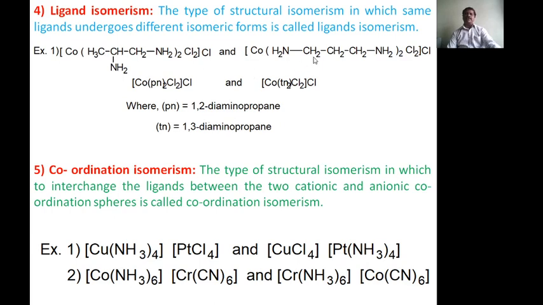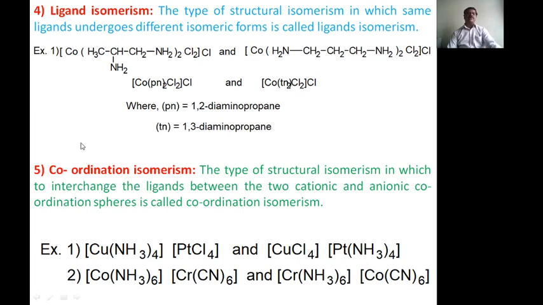Therefore, it is the type of structural isomers in which the same ligands undergo different isomeric forms: 1,2-diaminopropane and its isomer 1,3-diaminopropane. These two ligands are in different isomeric forms, and hence they are called ligand isomers.